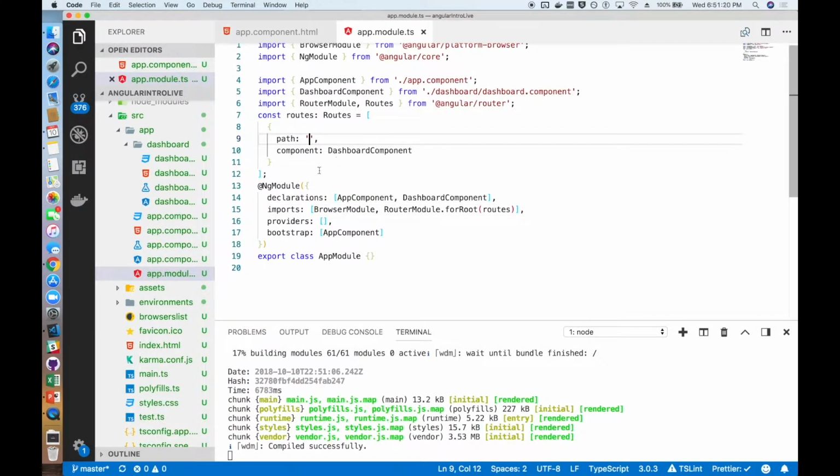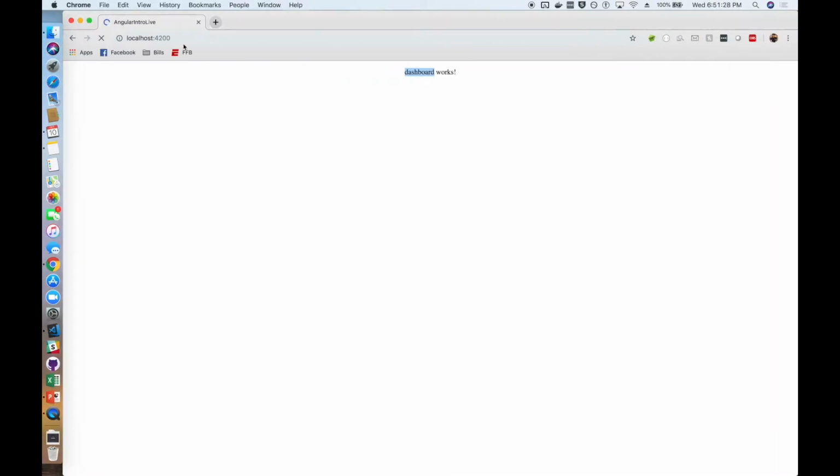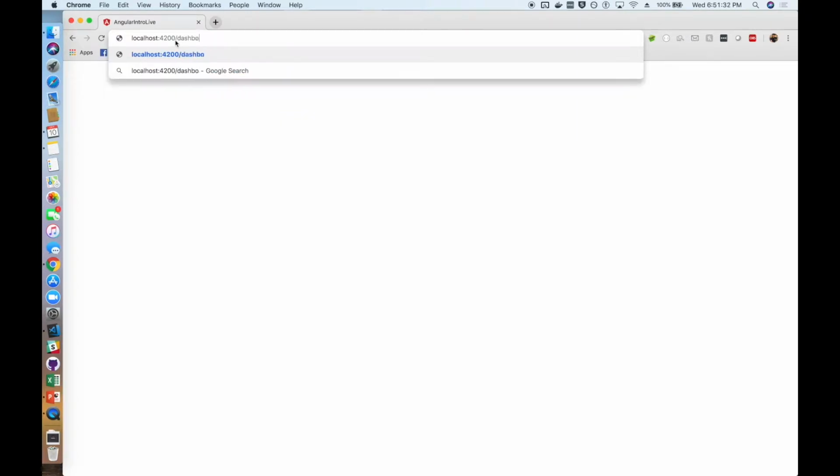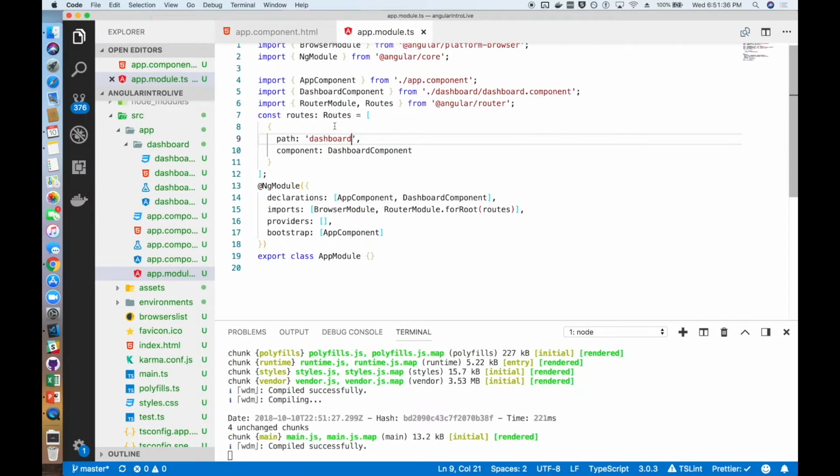We can also see that we can change the path to whatever we want. So for this, we'll go ahead and change the path to dashboard. When we save that and we go to the dashboard route, we'll see that after the change, we weren't routing to the dashboard, but now we are. We changed the route to include dashboard. We're now rerouting to our dashboard component.